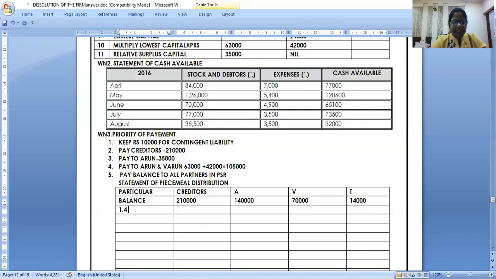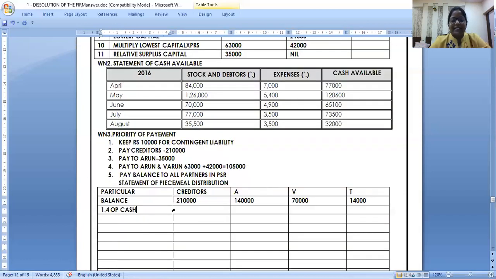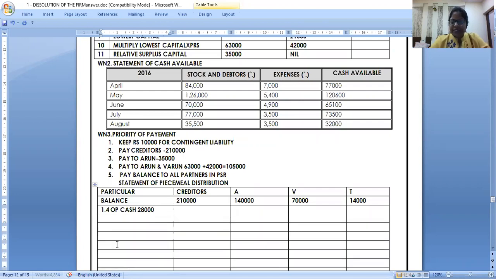How much is the opening cash available with me? It will be given to you in the balance sheet. Look here. Opening cash is 28,000. Right. So in the inner column, write down 28,000 is the opening cash. And then add to it April month. How much did you realize in April month? Look where my cursor is going.